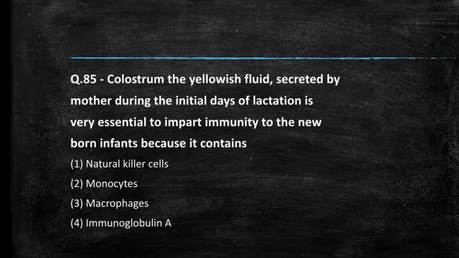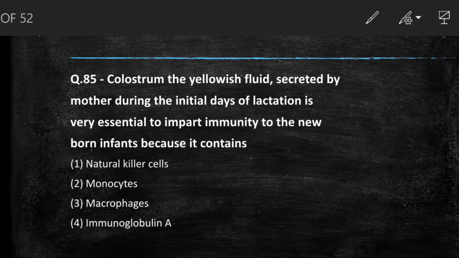Next question we have, colostrum, the yellowish fluid secreted by mother during the initial days of lactation, is very essential to impart immunity to the newborn infant because it contains natural killer cell, monocyte, macrophages, immunoglobulin A. So the answer to this question is immunoglobulin A. It contains an antibody known as IgA or immunoglobulin A.